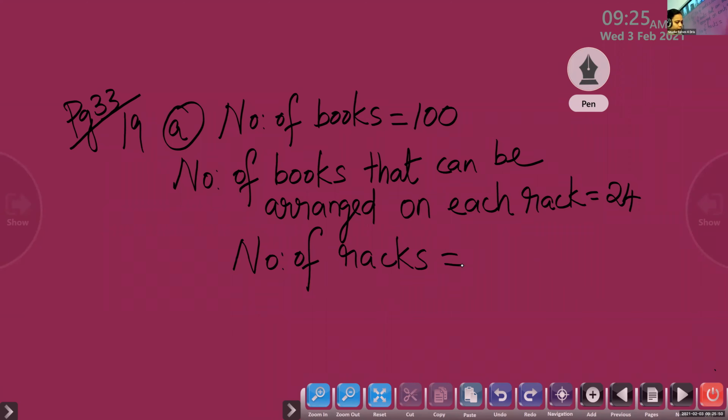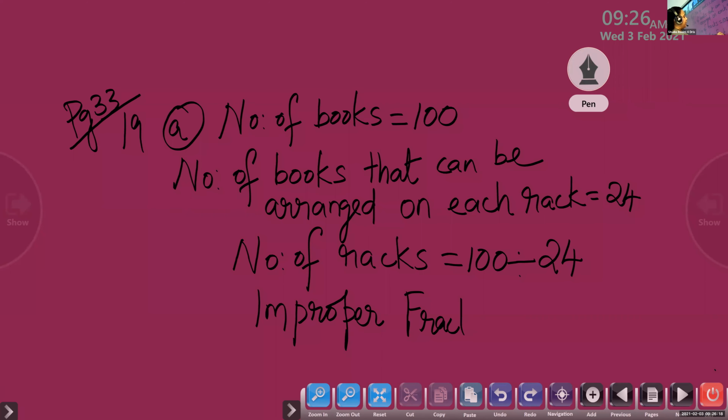So what we have to do: total number of books divided by the number of books that can be kept on each rack. So here it is 100 by 24. So we can write, this is an improper fraction. 100 divided by 24, how will we write it? Improper fraction. It is already improper.